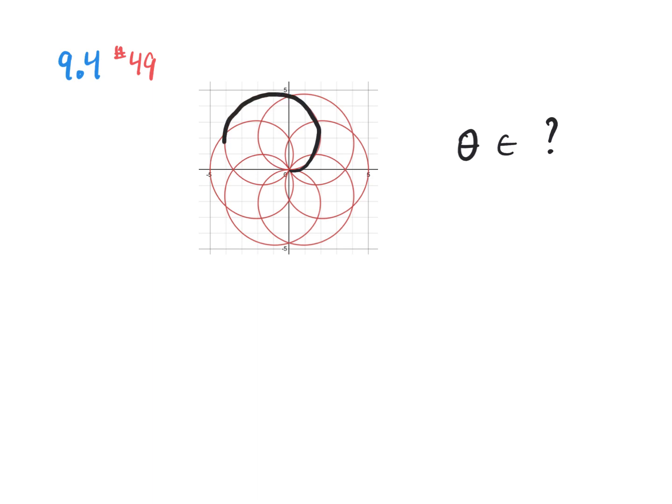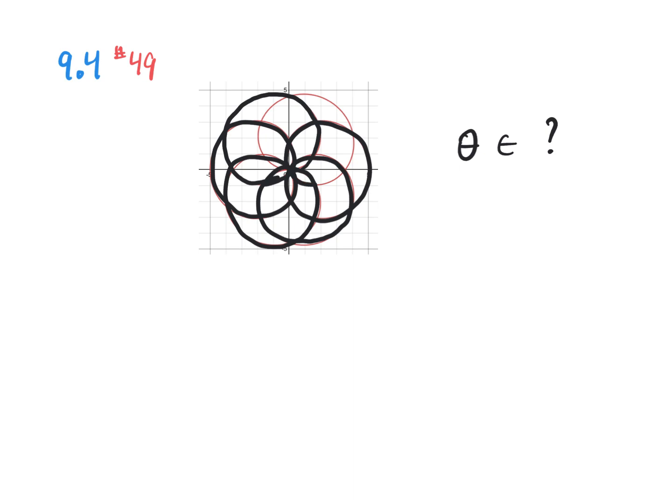I'm not sure where it starts right now, but if you just continue doing the circles, 1, 2, 3 trips back to the pole, 4 trips back to the pole, 5 trips back to the pole, 6 trips back to the pole. Then if we had to do this without technology, we could just collect a table and find out how long it takes if we start at the pole to do a single loop. And whatever that interval of t was, we could just increase it by a factor of 6 because there's 6 of these loops. But I'm just going to use technology.